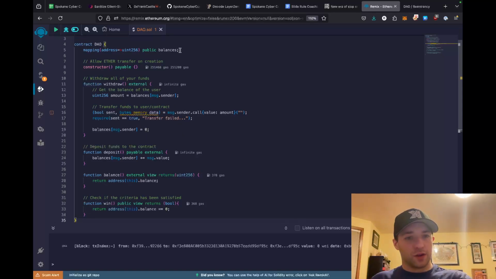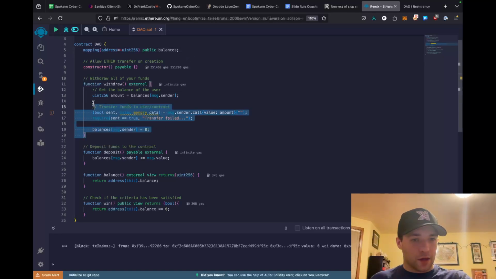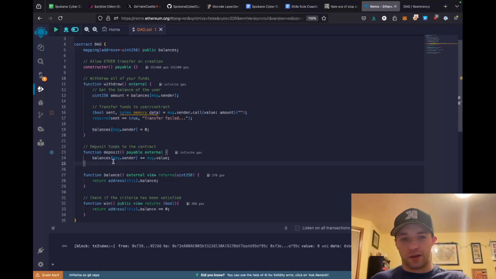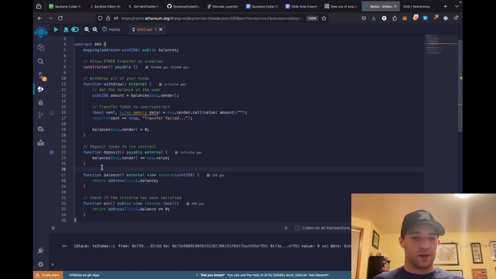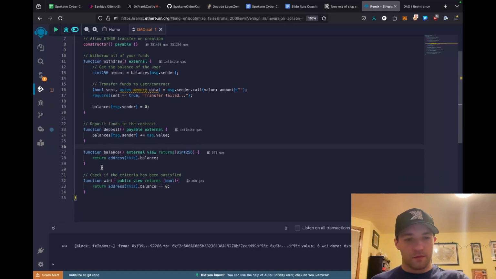So in the code, we have a mapping, which is effectively a dictionary that goes from addresses to amounts. Makes perfect sense because we want to keep track of user balances. We have a deposit function, which is just going to take the message.value, which is the amount of Ether you send on the call, and place it into the message.sender. So what's happening here is we're just storing the balance of the calling user. Message.sender is the contract or end user account that made the call.